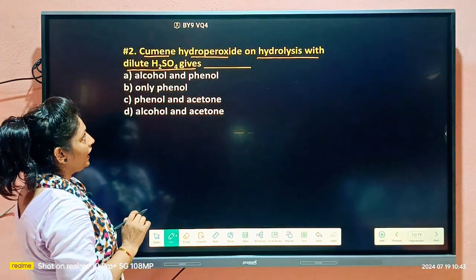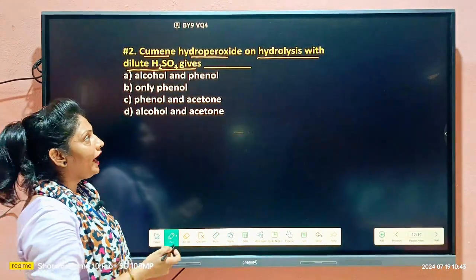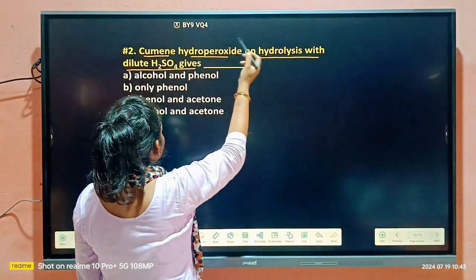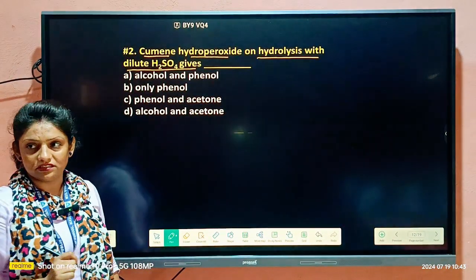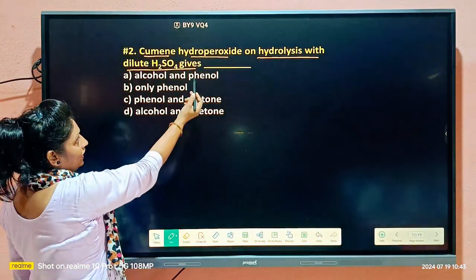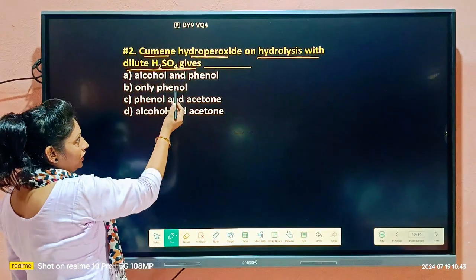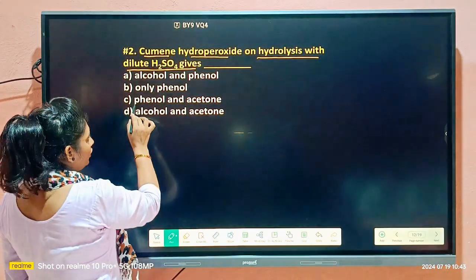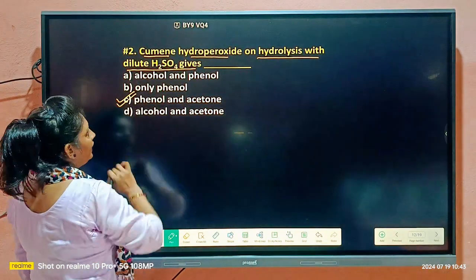Means if we have cumene hydroperoxide, then we will do hydrolysis of that in presence of dilute sulfuric acid. So what product will we get? Alcohol and phenol, is it right or not? Not. Okay. Then only phenol? No. Phenol and acetone. Yes, this one is the right option.